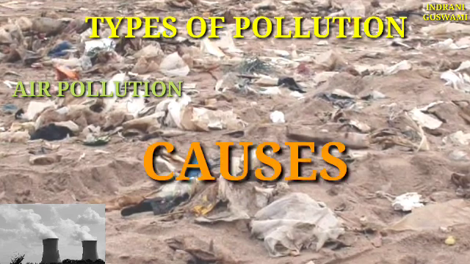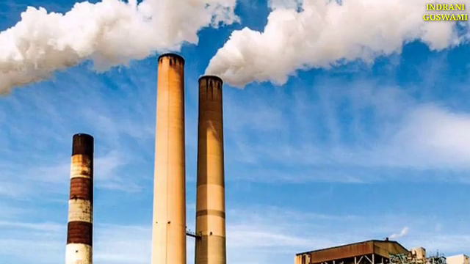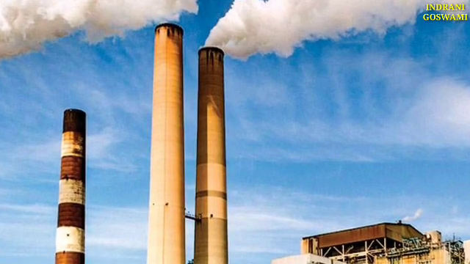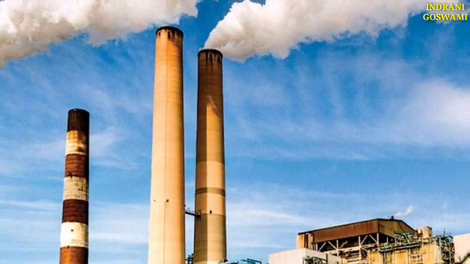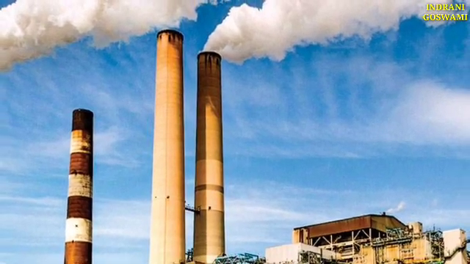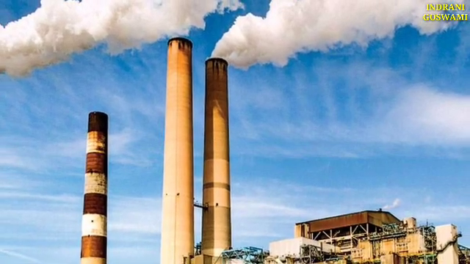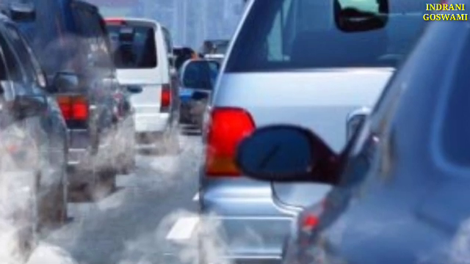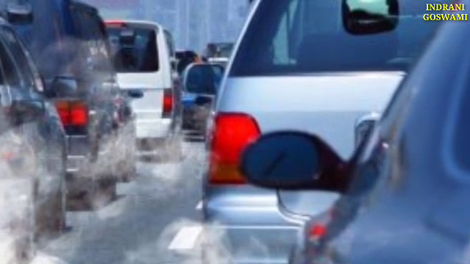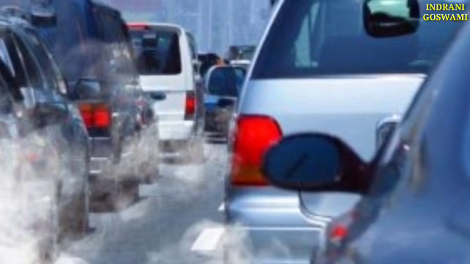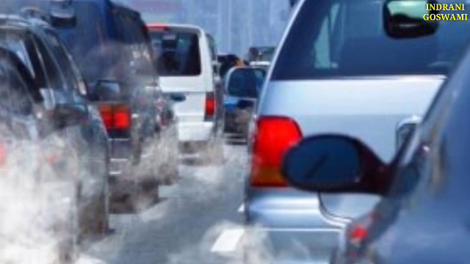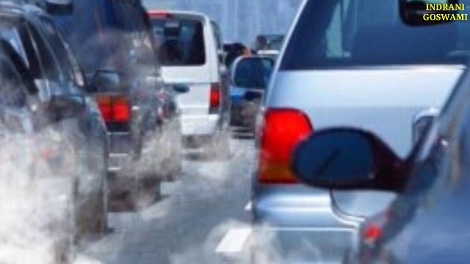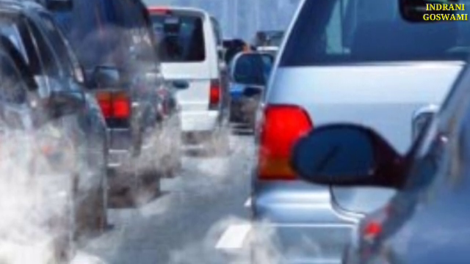Now let's discuss the 5 major causes of air pollution. Number one, it is industry. Obviously industries are a major contributor to air pollution because from industry different types of poisonous gases are emitted and then they mix with the air, and by this the air is getting polluted. Number two, vehicular emission, through the different transportation systems, again different types of poisonous gases come out and mix with the environment, and like this our environment is getting affected.